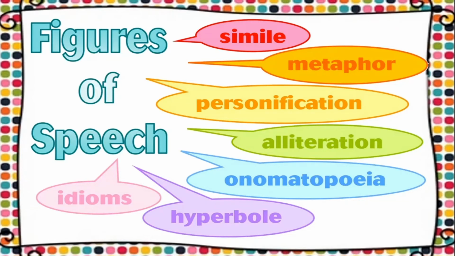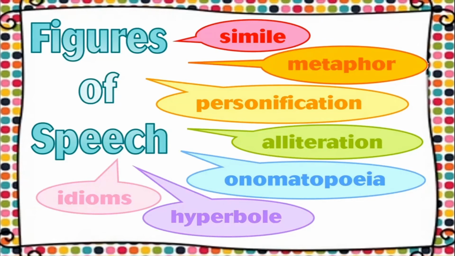speech. Now whenever you learn poetry children, or whenever you try to read a poem, you will see that there are figures of speech used in poems. What is the meaning of figures of speech then? Figures of speech is a technique to make your poems more interesting, to make them more attractive for the reader.